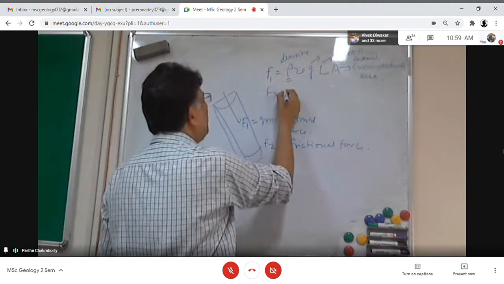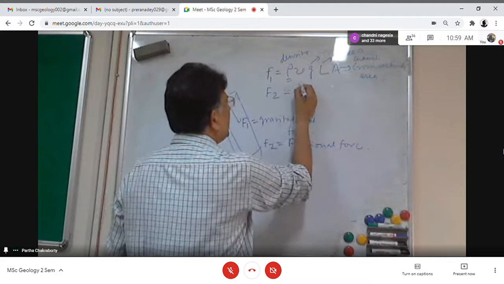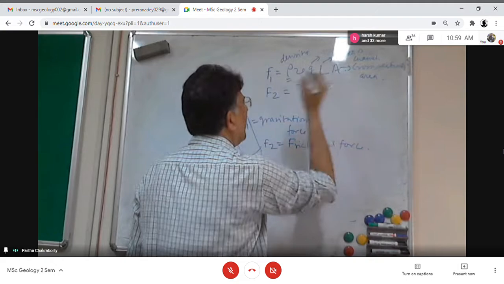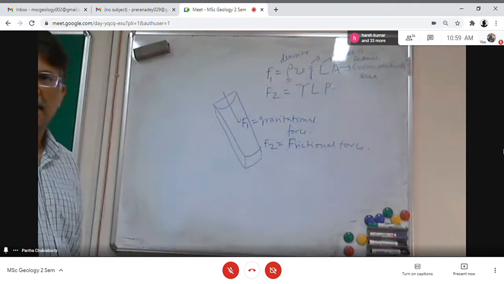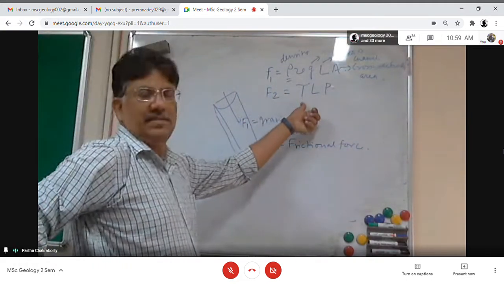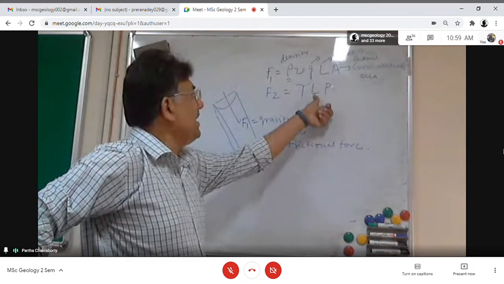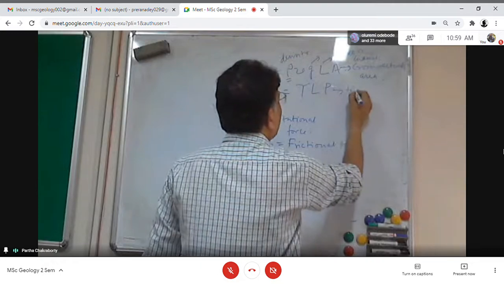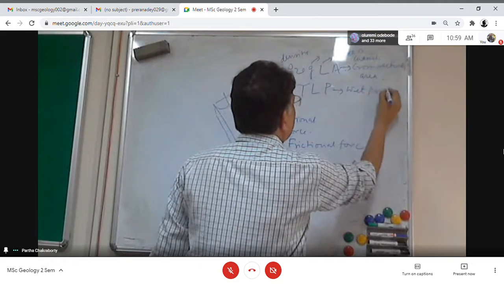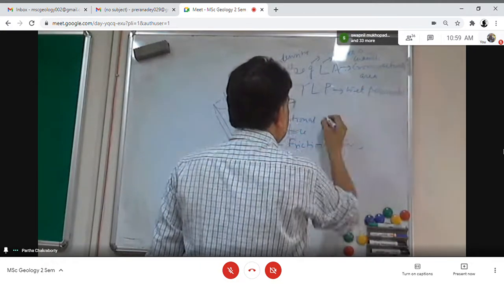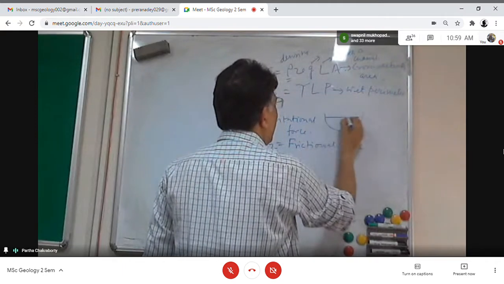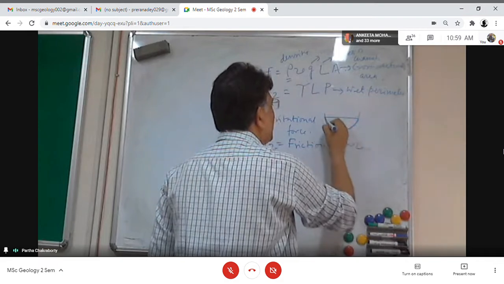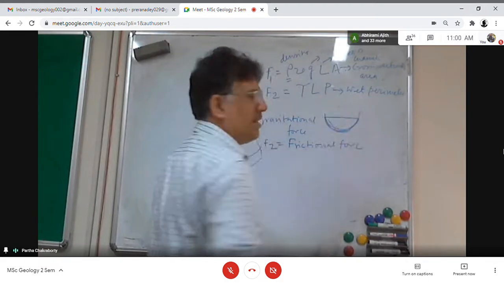What will be F2? This is the shear stress, L is the length, P is the wetted perimeter. Suppose this is a channel cross section and I have a fluid. From here to here, where the fluid is in contact with the channel, I call it the wetted perimeter.